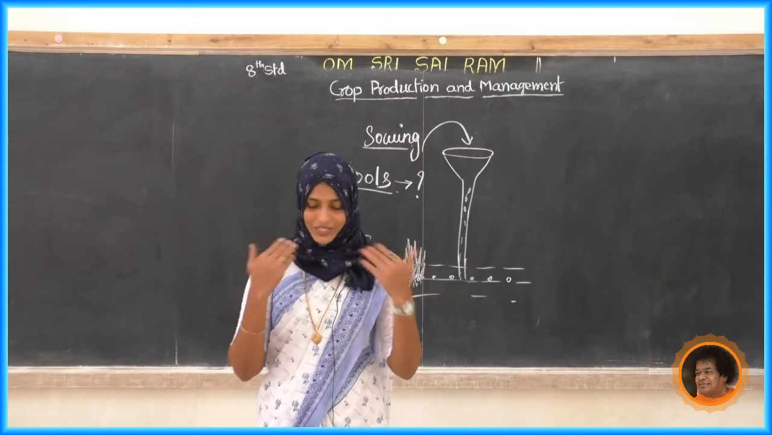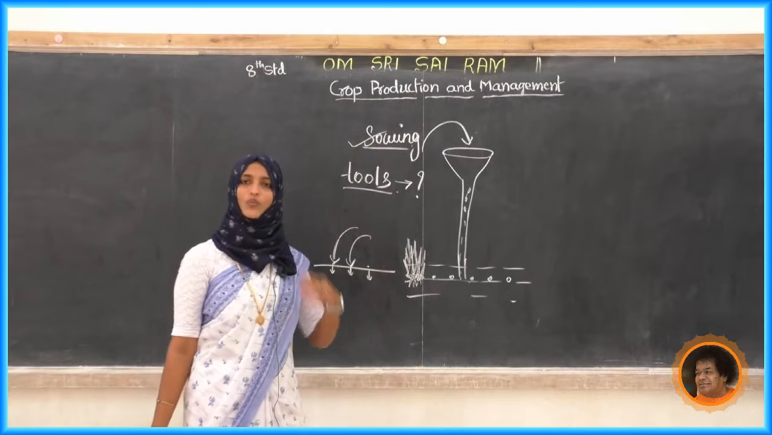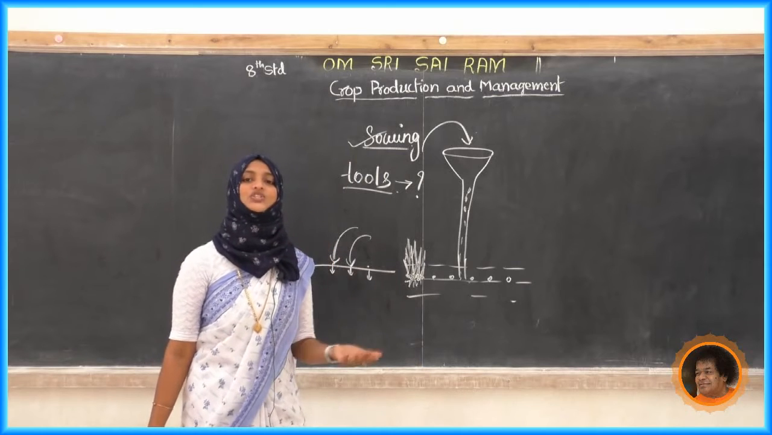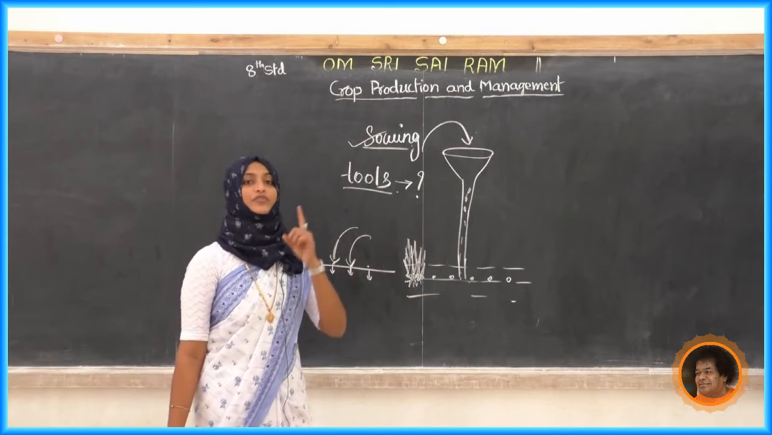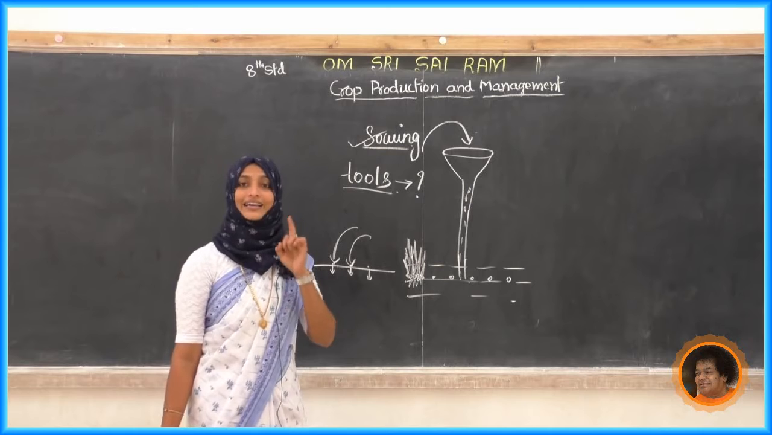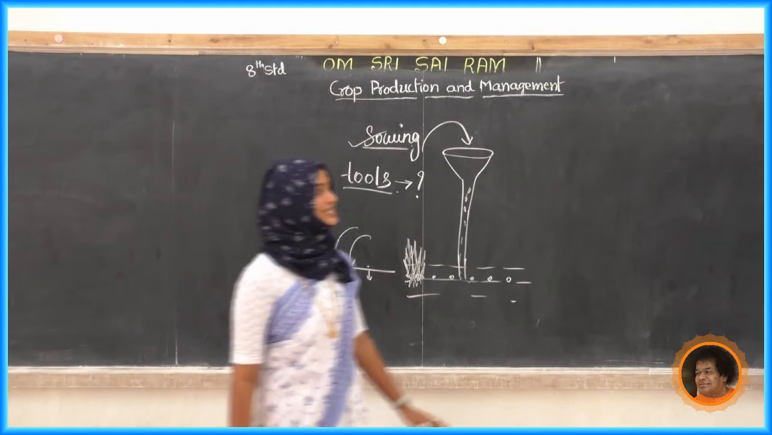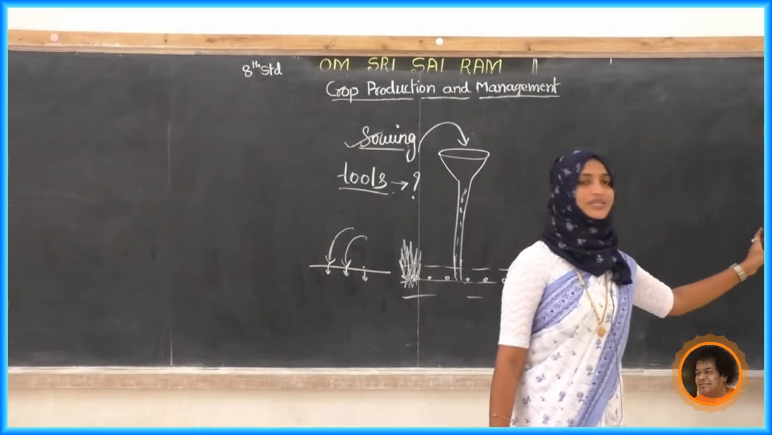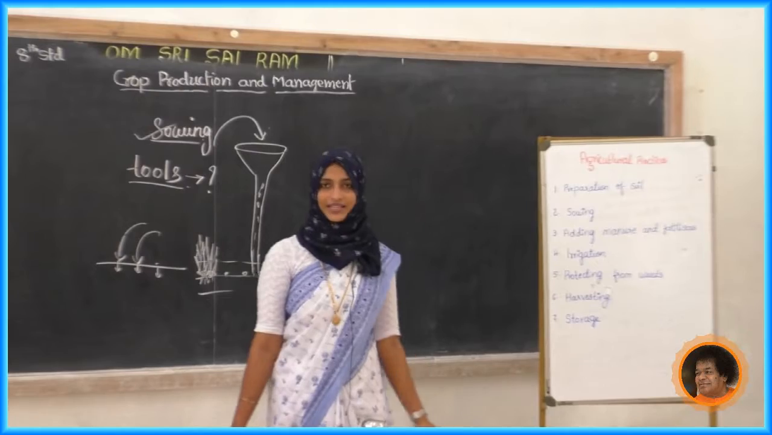Next we will see, so we have completed sowing. Now you know what sowing is, and what measures you have to take while sowing. That is very important. Before that, we have to select good quality, healthier and heavier seeds. Next we will see adding manures and fertilizer. That is the third agricultural practice.